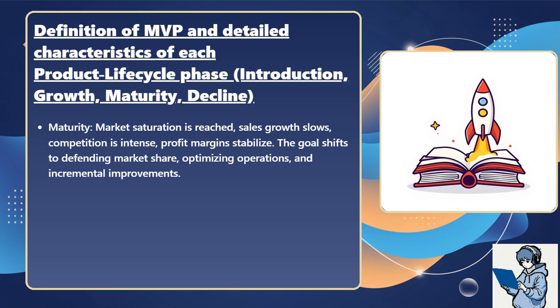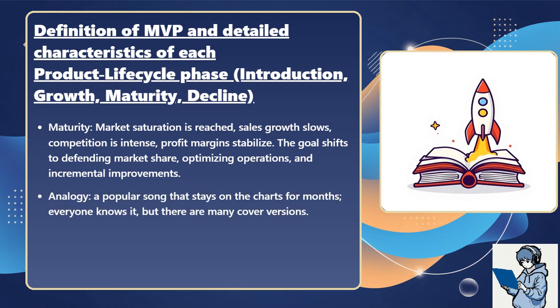Maturity: market saturation is reached, sales growth slows, competition is intense, profit margins stabilize. The goal shifts to defending market share, optimizing operations, and incremental improvements. Analogy: a popular song that stays on the charts for months. Everyone knows it, but there are many cover versions.